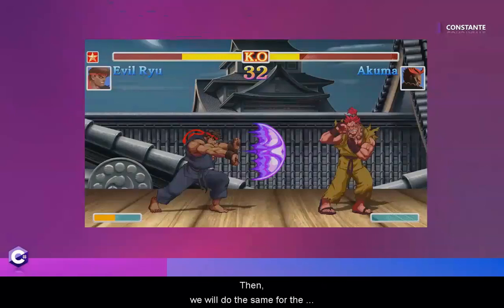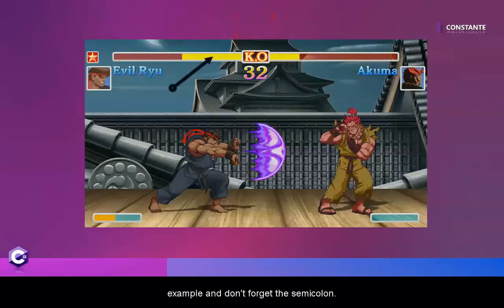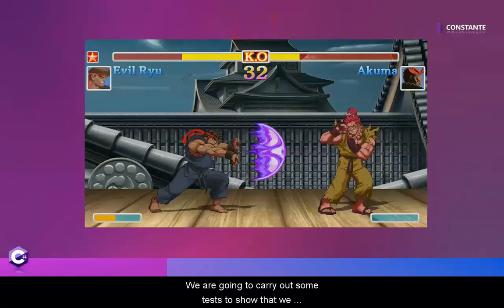Then we will do the same for the maximum life. Go down below and type const, then the data type int, its name lifeMax. Add an equal sign and the max value, which is 100, and don't forget the semicolon as well. Finally, we can create a life variable which will correspond to the life of the player in the game. To do this, type int life is equal to 50 for example, and don't forget the semicolon. We are going to carry out some tests to show that we cannot modify the value of a constant. To do this, go to the line below and type lifeMax is equal to lifeMax minus 1.